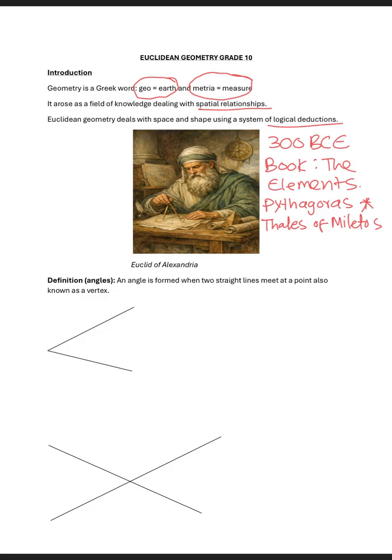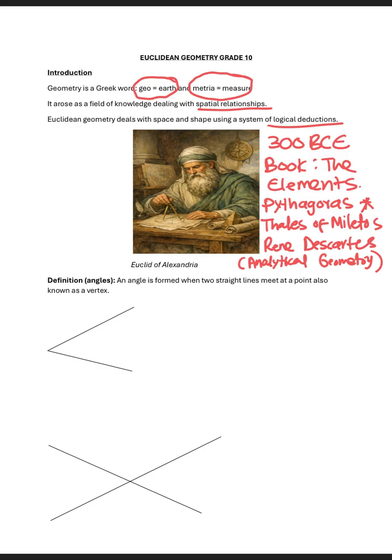And then later we have René Descartes. René Descartes was a French philosopher and a mathematician. He connected geometry and algebra. So we'll explore more about René Descartes when we do analytical geometry. Analytical geometry connects algebra and geometry.